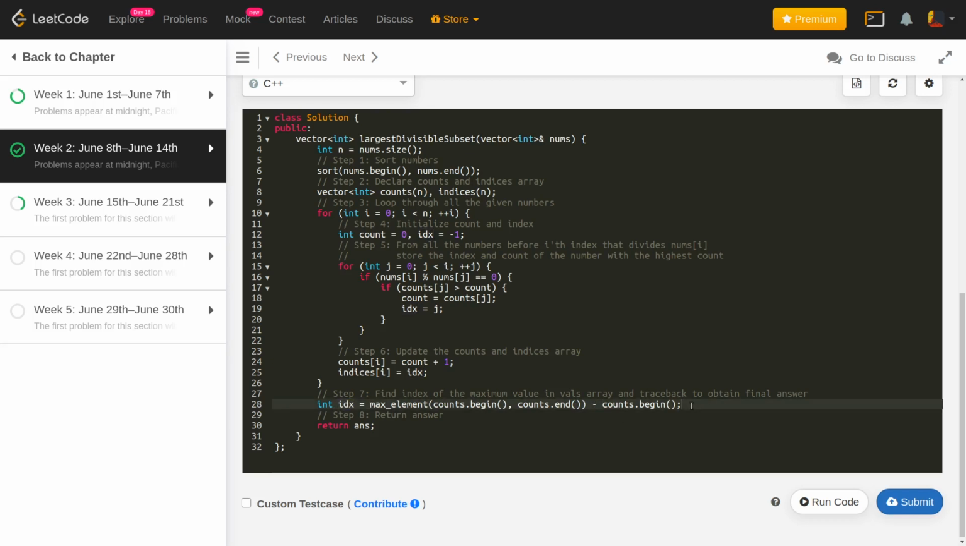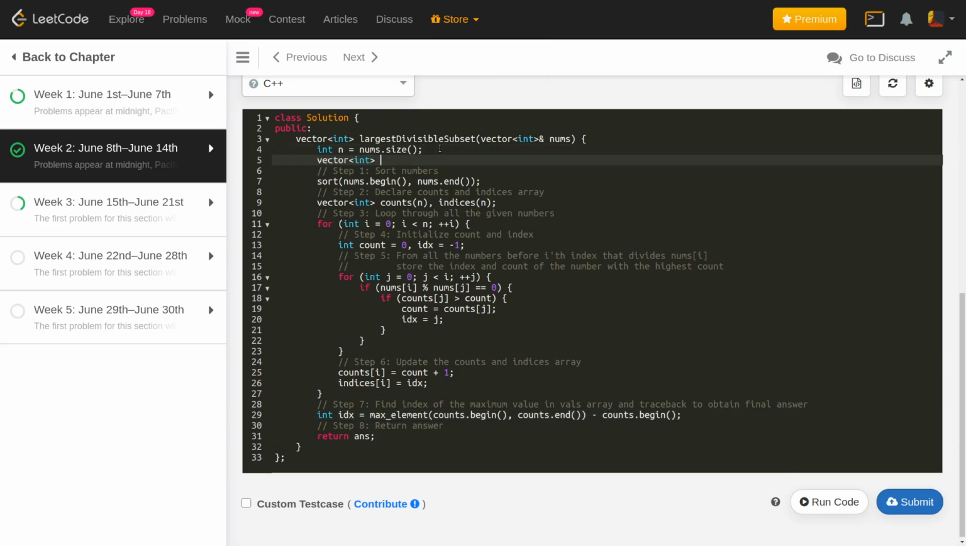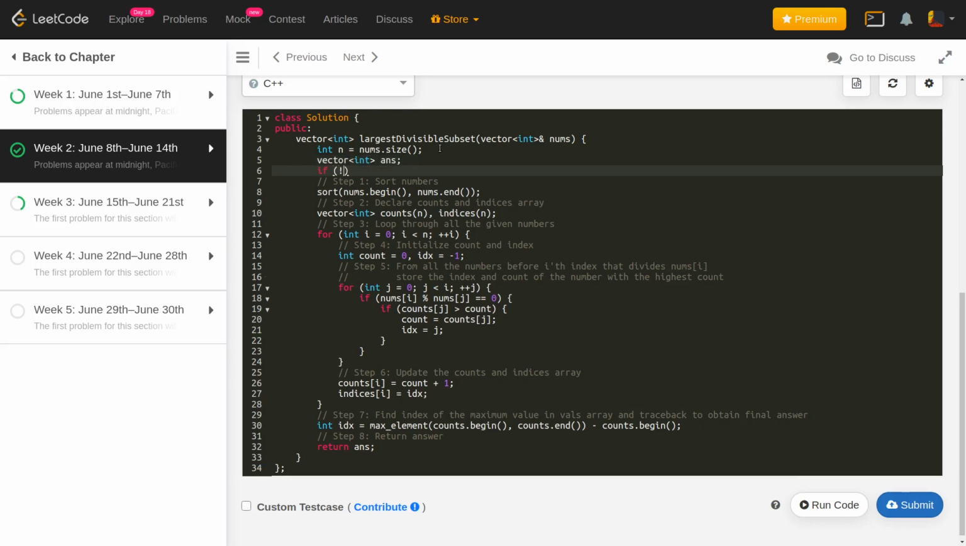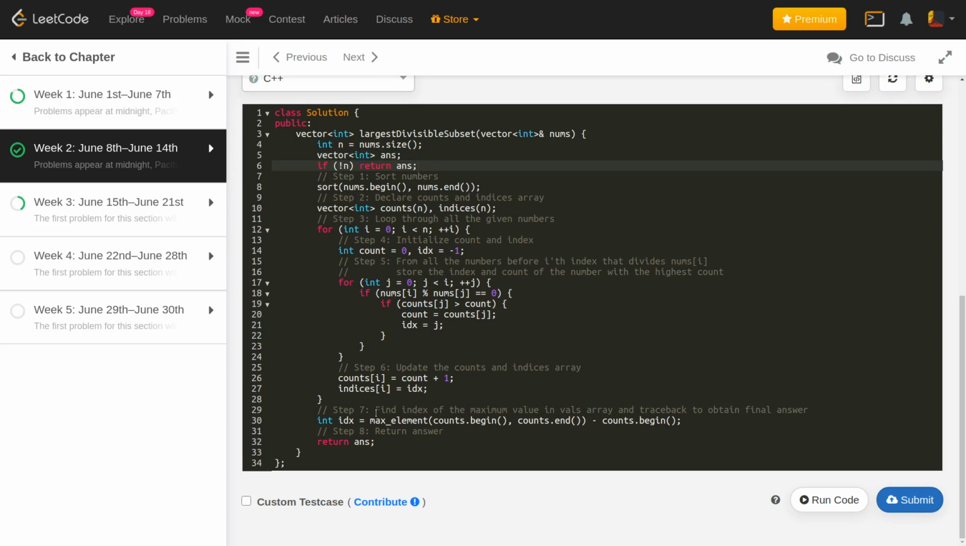Okay, and what do I do after that? Before actually doing anything, we need to initialize our variable answer. So let's just initialize our vector answer, and in case the size of nums is 0, we'll just return the answer directly. Okay, now coming back here, we have just found the index for the maximum count that we have.